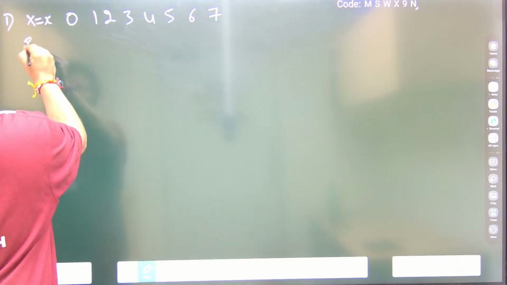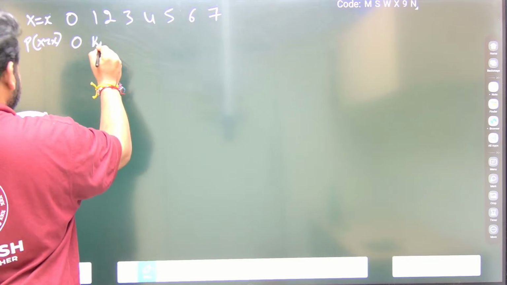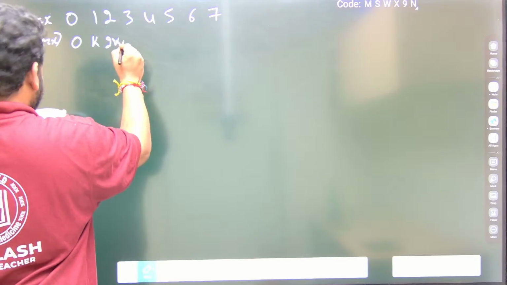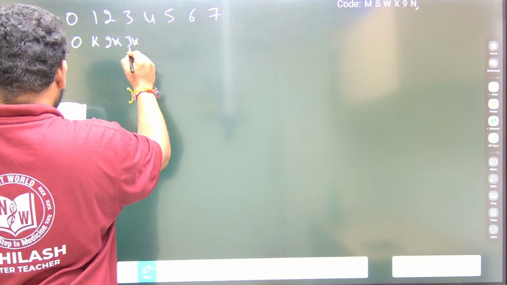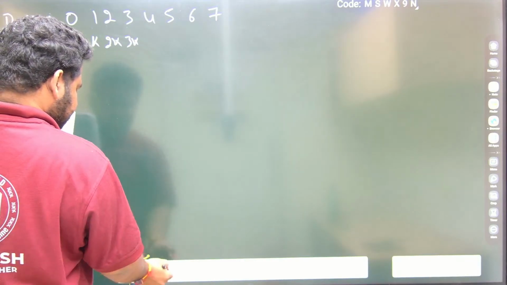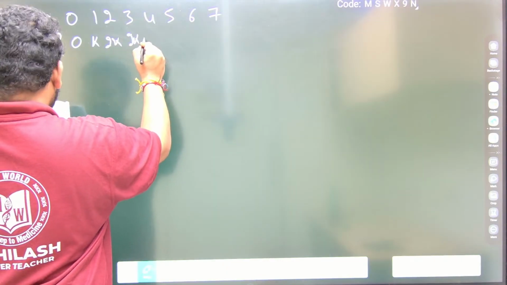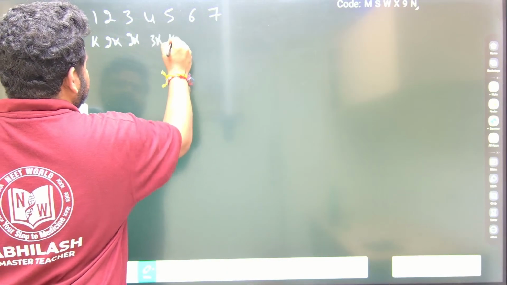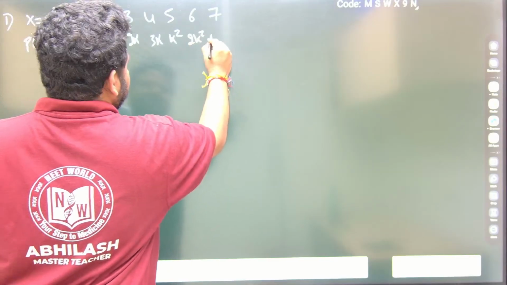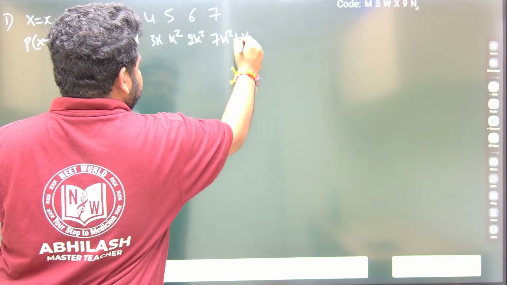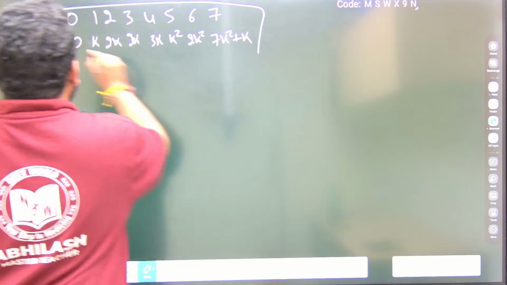P of x is equal to 0, k, 2k, 2k, 3k, k square, 2k square, and 7k square plus k. This is the table that they have given.